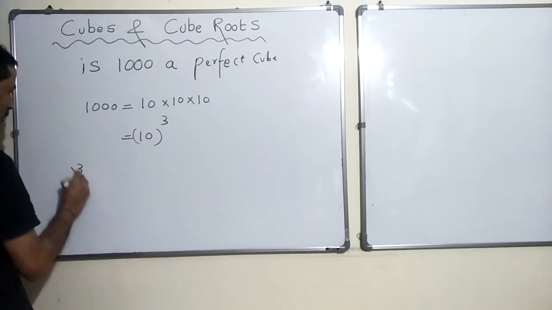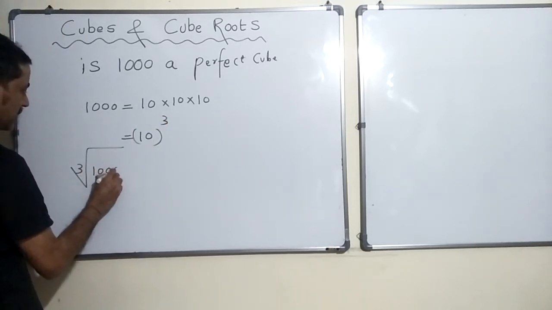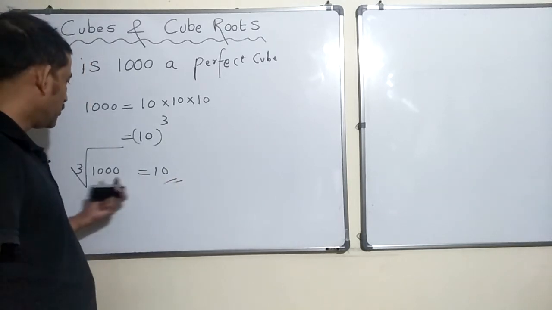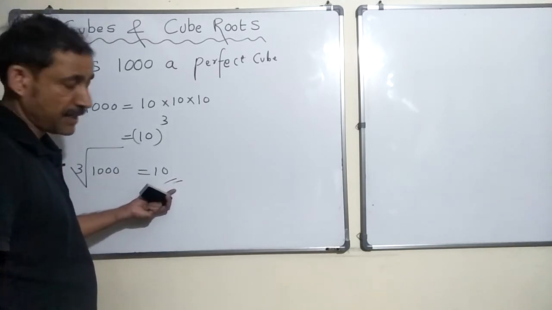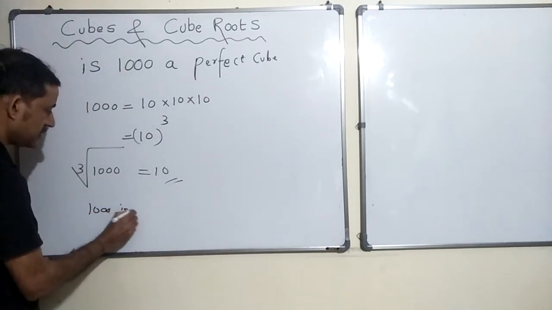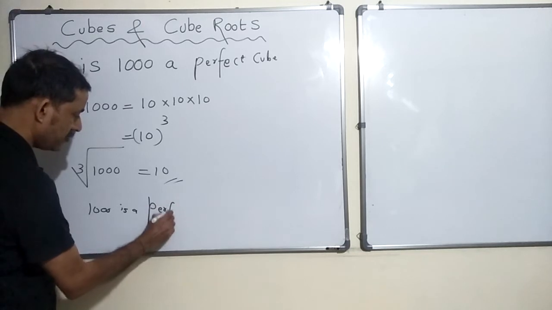So the cube root of 1000 is nothing but 10. We found the exact cube root of 1000, which is 10, which means 1000 is a perfect cube.